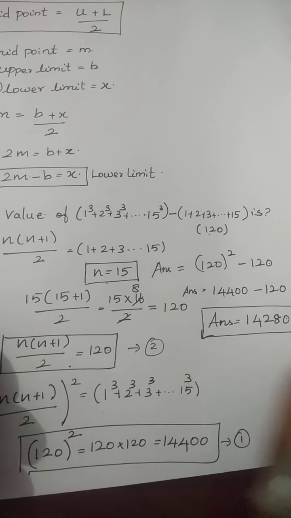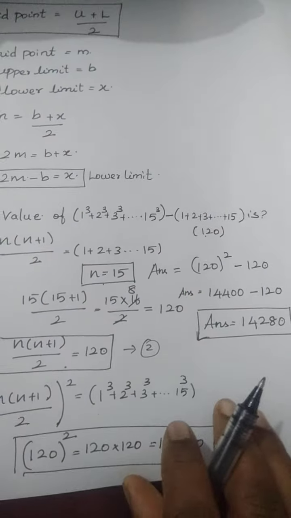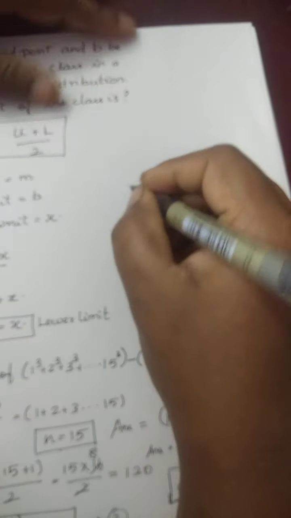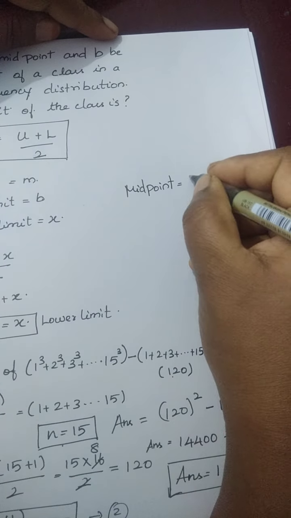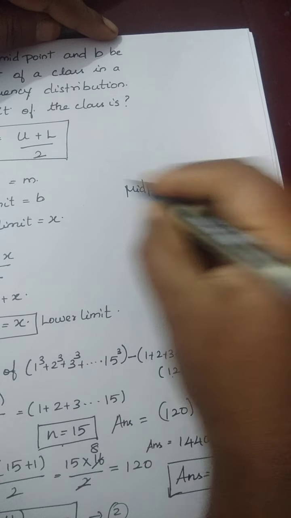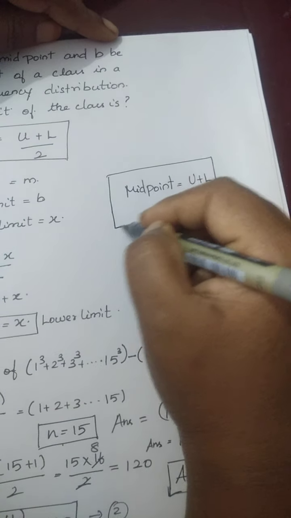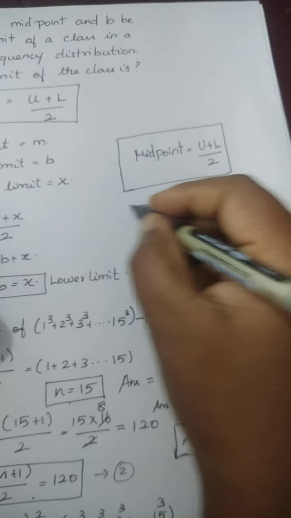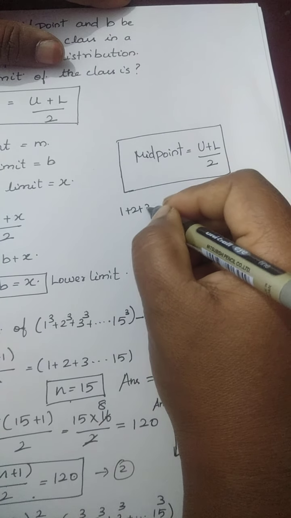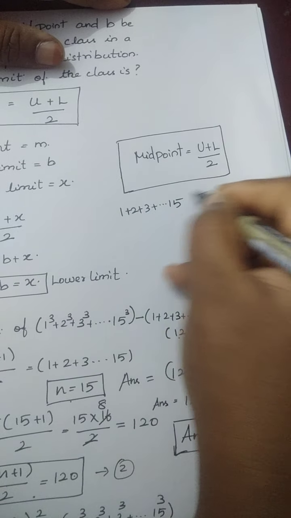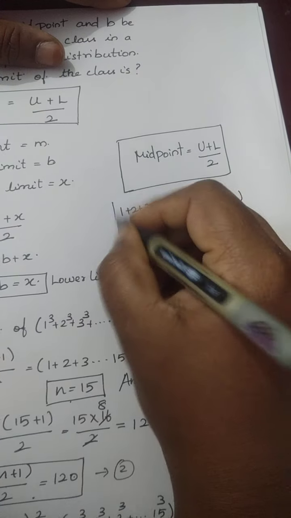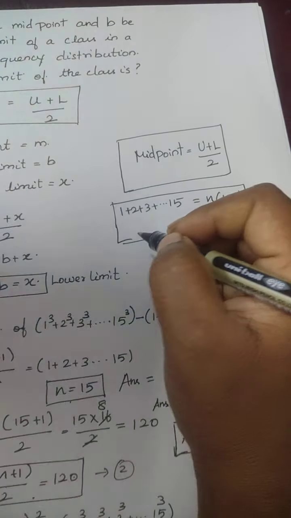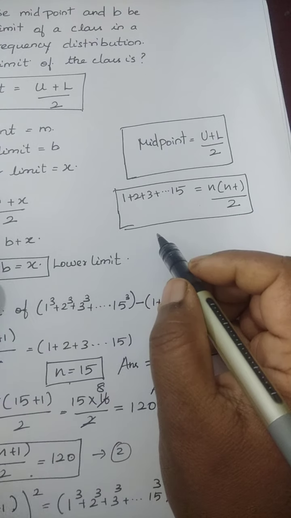So here the formula is, note down in the formula section. I am writing here. Here the formula is to find the midpoint of continuous frequency distribution is U plus L divided by 2. This is the one formula. And to find the continuous pattern of natural numbers up to 15 is n into n plus 1 divided by 2. This is one formula.